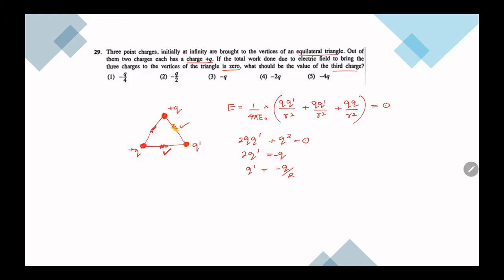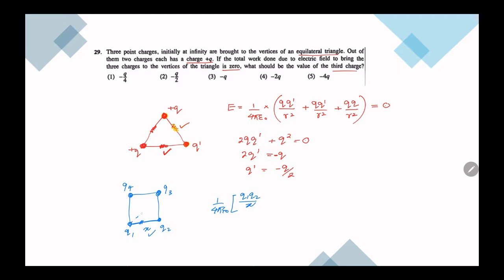Now say you want to write an equation for a square. How to write it? Let's say in a square we have 4 charges, q1 q2 q3 q4, and the distance is x. Then here you have a bond. You will write 1 over 4 pi epsilon naught q1 q2 over x. So we consider this.